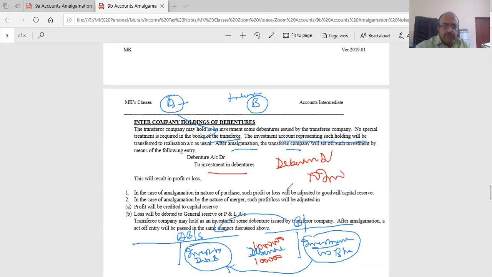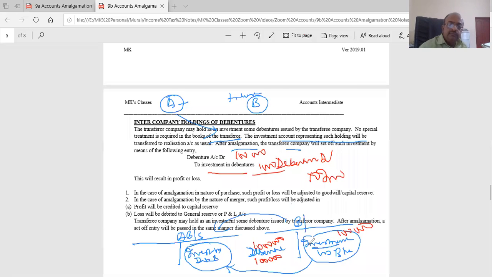Once I take over, because I have to nullify it, can I pass the entry for 1 lakh? Here also 1 lakh, or will it be a different figure, and why? Will it be of the same value or different?